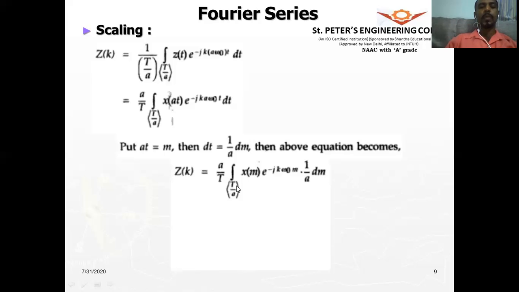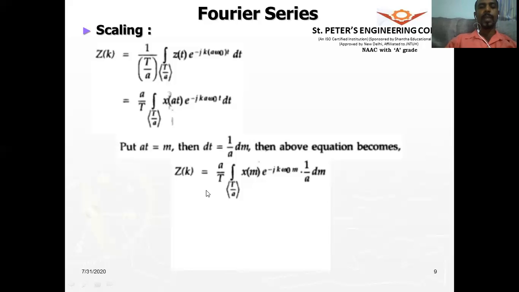So integral over 1 period, and at will become m. So x of m e to the power of minus jk, at will again become equal to m, and the omega naught remains. And so here dt will be 1 by a into dm. So this a and that a cancel out, and you end up with only the dm.